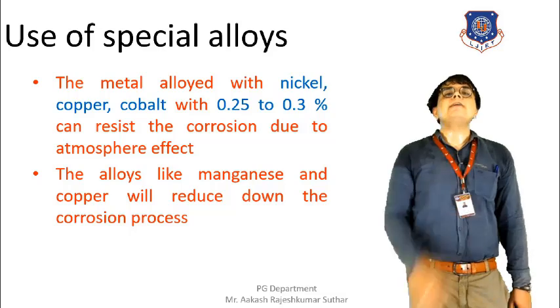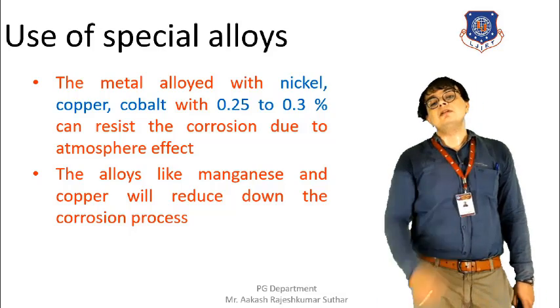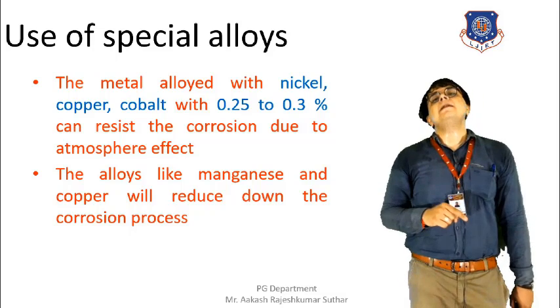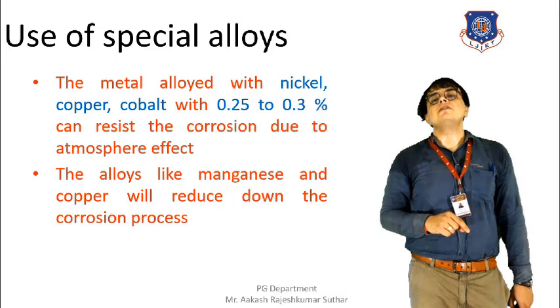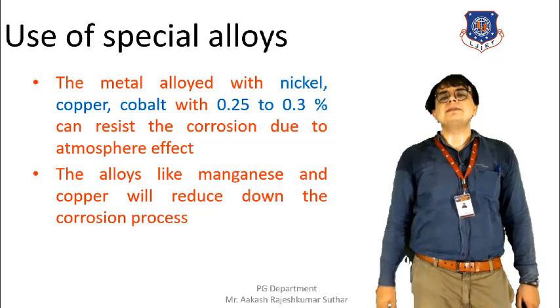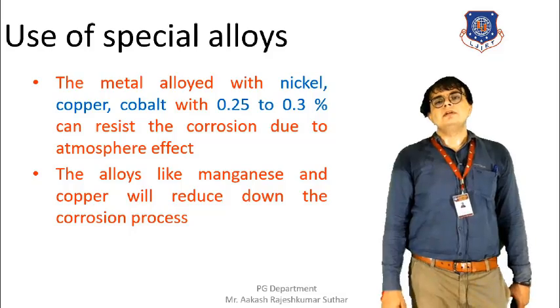The alloy like manganese is also very much helpful to reduce the corrosion process. At the same time, copper is also helpful for reduction of the corrosion. So yes, these are all the methods that are being used for the reduction of the corrosion.